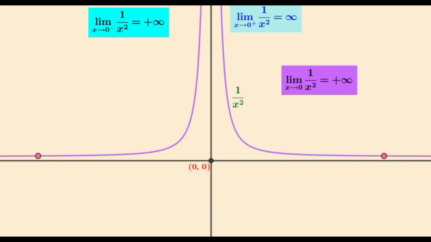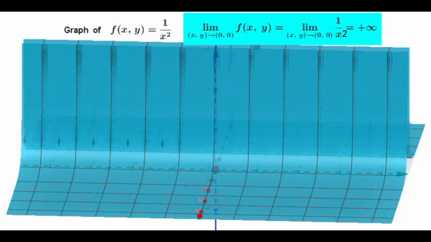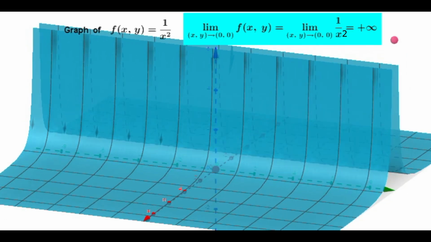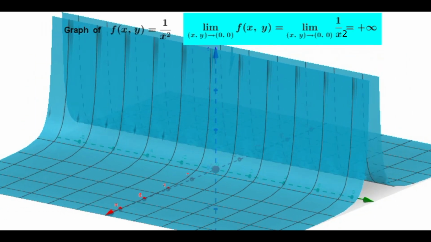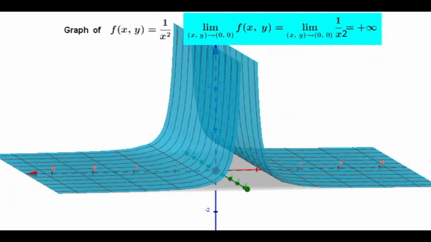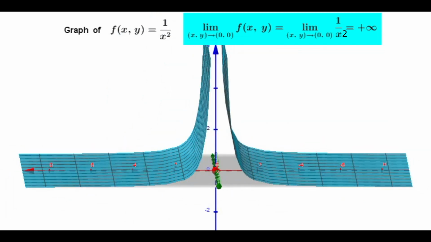As another example, the limit as x tends to 0 of 1 upon x square is equal to plus infinity. The limit as (x,y) approaches (0,0) of the function of two variables 1 upon x square is equal to plus infinity.